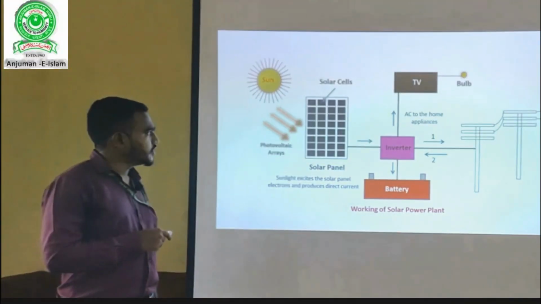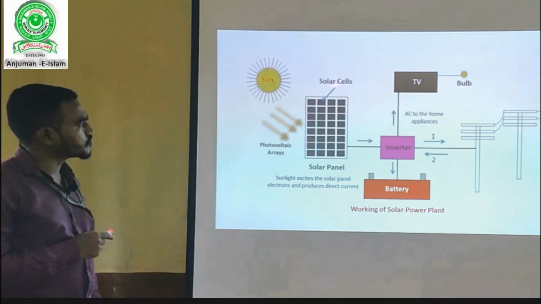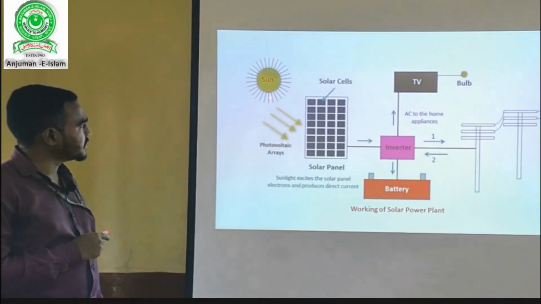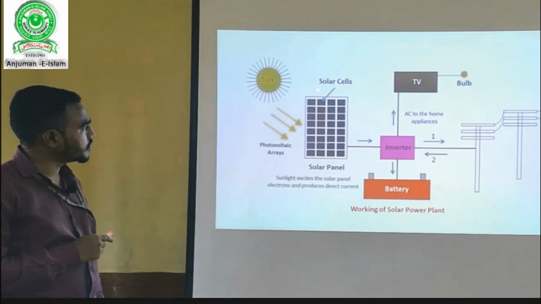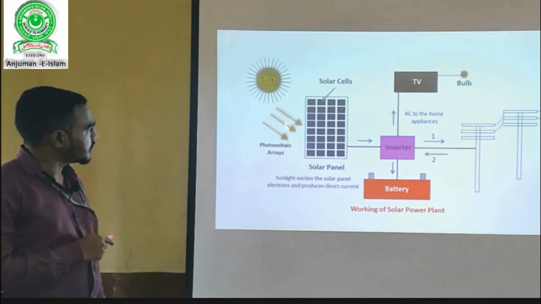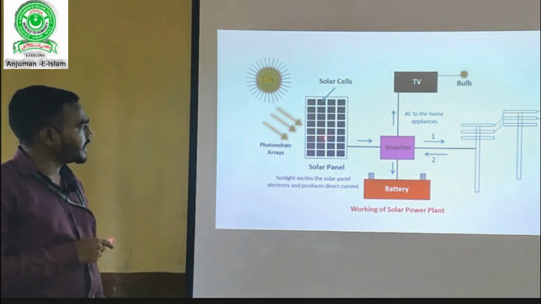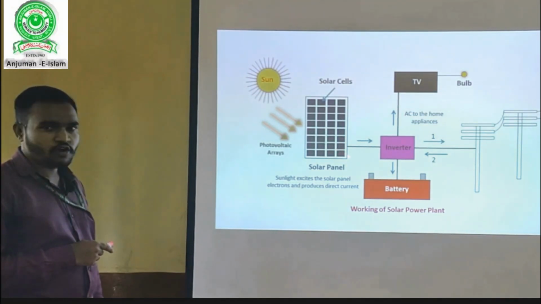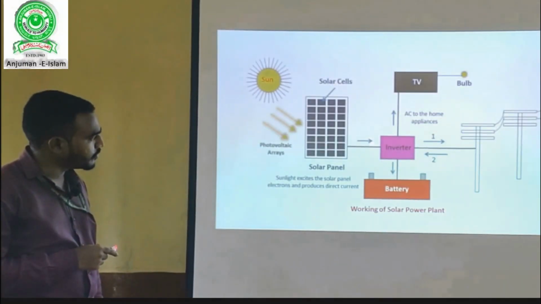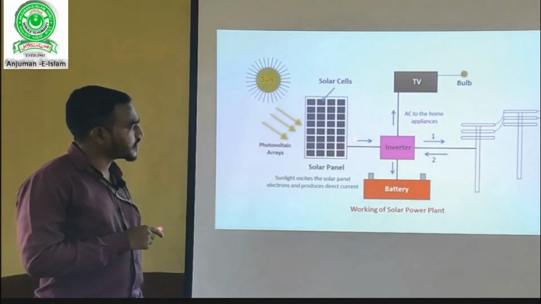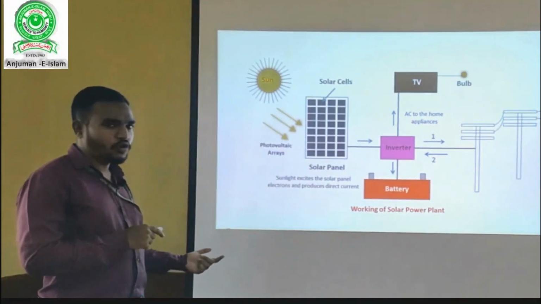Dear students, this is the general layout of solar power plant. Here, as you can see, sun rays are directly taken and absorbed into a solar cell. The solar cell absorbs the sun rays and converts the solar photons into electrons. These electrons are in the form of DC current. Here MPPT will be present, that is maximum power point tracker, which converts high frequency DC to low frequency DC,